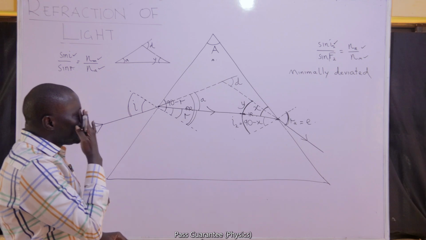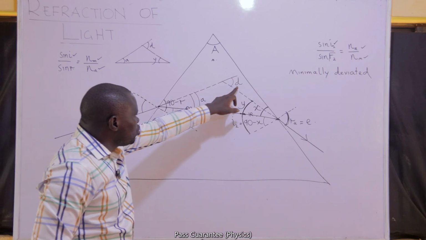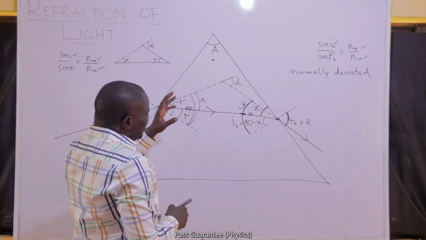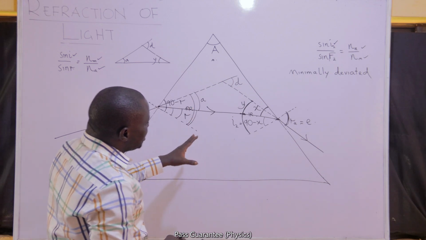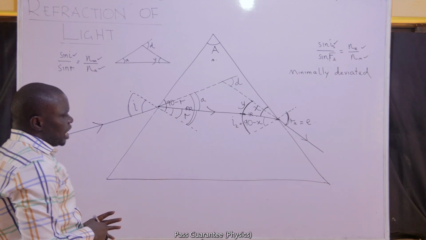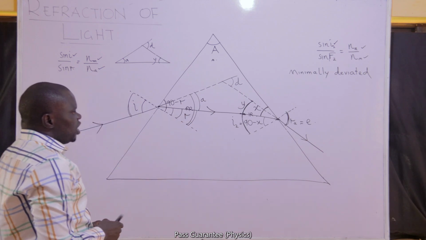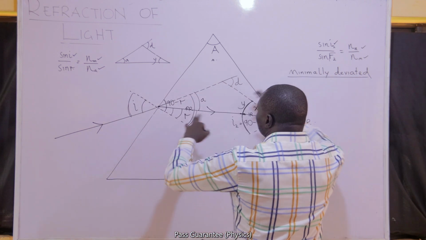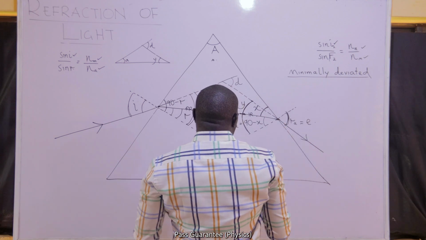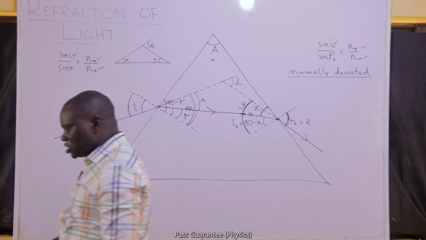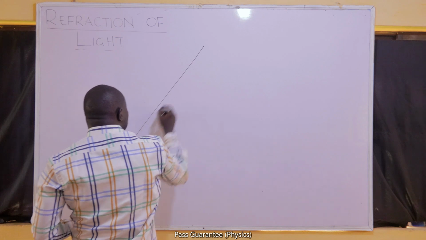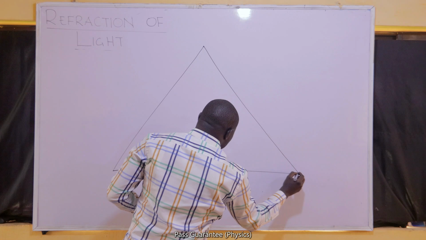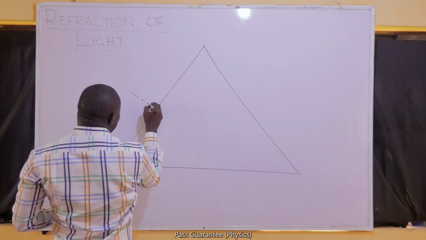For there to be minimal deviation, certain characteristics or certain properties must be obeyed in this triangle. And I'm going to tell you those things one by one. If it is not minimally deviated and you're asked to find the deviation, you must do all of these that I've just described. But if it is to be minimally deviated, number one, these are the things that I've explained.